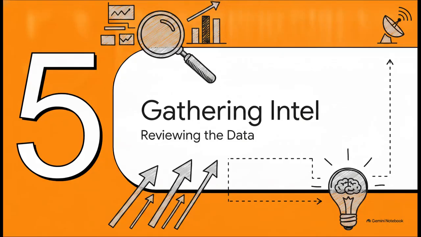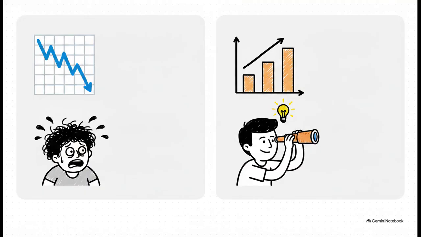Finally, Section 5, Gathering Intel and SIT Reps, Reviewing the Data. The entire philosophy of the Intel area is to shift your mindset. The framework helps you stop reacting emotionally to one single difficult day. We've all been there, right? Instead, it aggregates your data to help you understand your long-term performance patterns. Having this objective bird's-eye view is what actually helps users build real consistency over time.